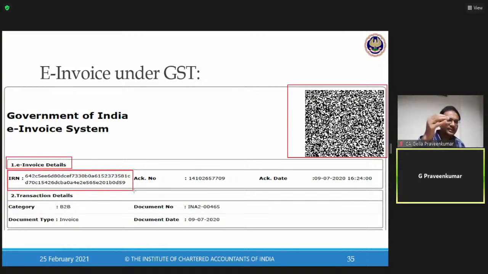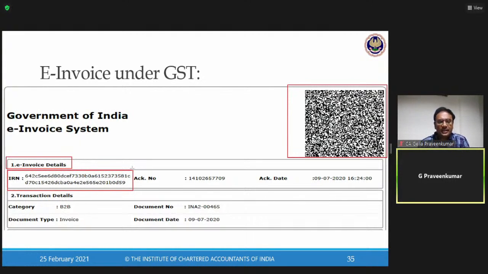The moment I generate an invoice, automatically this IRN is thrown out from the IRP. What is an IRP? Invoice Registration Portal. I'll take you through, don't worry. My government portal is throwing out something called IRN. IRN is a unique number. This unique number, we call that a hash key. What is a hash key? Hash key is a key which is embedded with some key information.